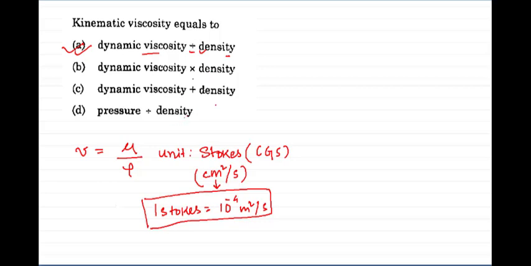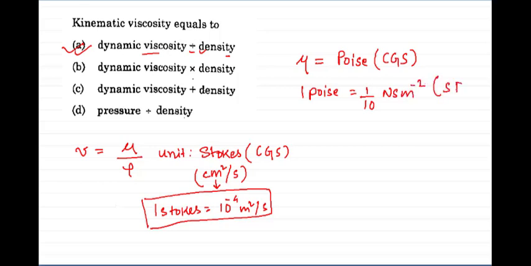Also, the unit of dynamic viscosity is poise in CGS. And 1 poise in SI will be 1/10 Newton second meter inverse square. This will be in SI.